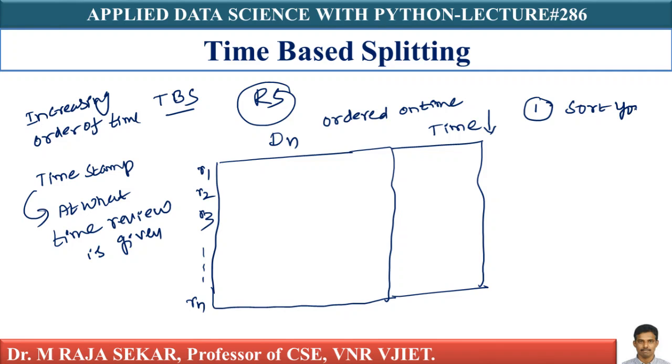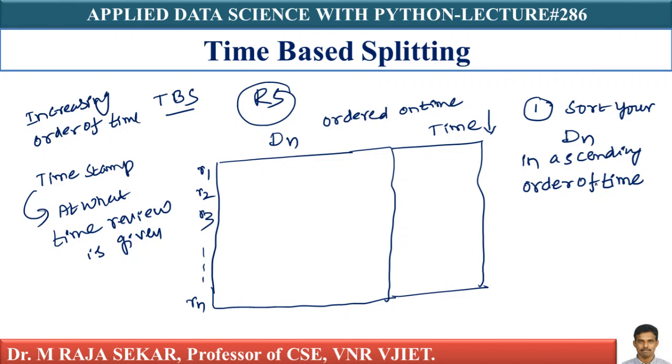Sort your Dn in ascending order of time, because time is available. If time is not available, we can't do time-based splitting. Timestamp needs to be available. In our case, since it's available, we can decide whether time-based splitting is better or random splitting is better, isn't it?